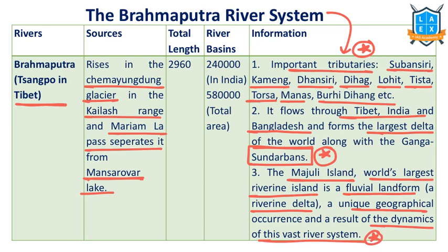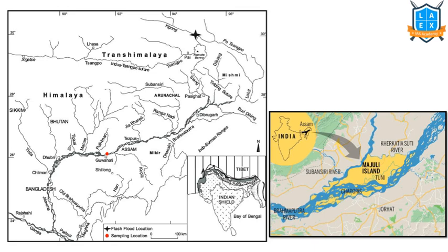The Brahmaputra River enters India from Arunachal Pradesh. There is a bend called the Namcha Barwa mountain system. Here it bends and enters India. From the hilly region, it enters the Brahmaputra plains. That's why Brahmaputra changes its course once it enters the Assam plain region, because it is fast moving from hills to plain region. This is the path of the Brahmaputra river. This is the Tsangpo river. This is the Namcha Barwa bend. It bends and then enters into India this way.